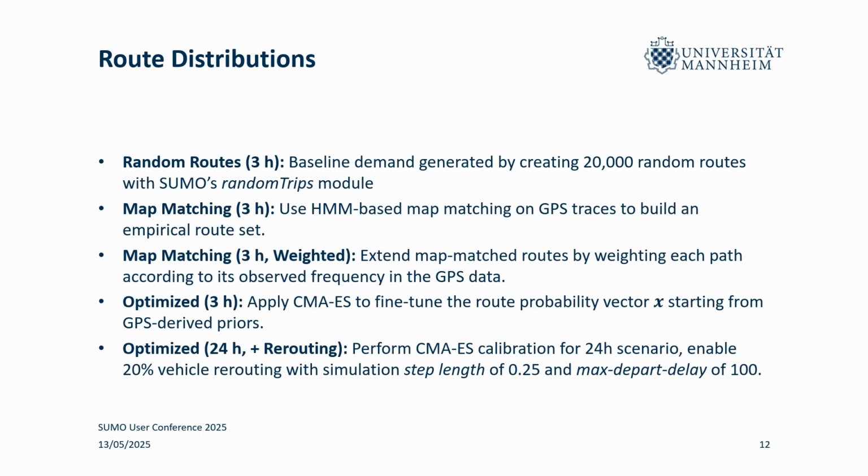Then we have the output of our pipeline for 3 hours. And for the 24-hour scenario, we test two settings. For one, just the output of our optimization that I showed to you with a curve. And another one where we allow some rerouting of 20% of vehicles, where we increase the steps per simulated second. And we set the parameter max depart delay to 100. What this means is that if we can't insert a vehicle into the simulation, after 100 seconds it's discarded. And we follow existing research here. I think this was from one of the scenarios of Ingolstadt.